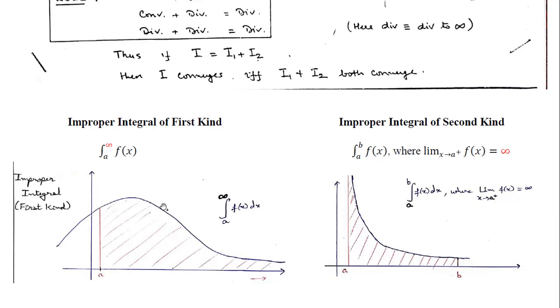So the question comes in: when we are going to do the integration over an infinite interval, earlier in proper integral we were doing it from a to some finite number b, so we were integrating a finite bounded function in an interval which is also bounded, from a to b.